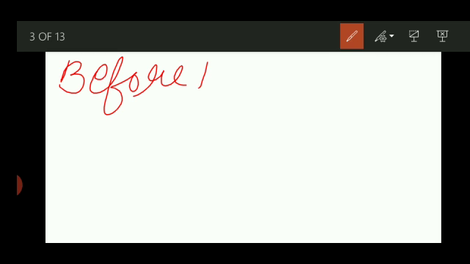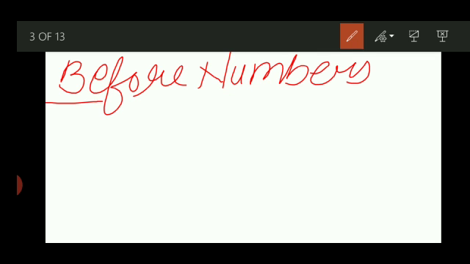Dear students, we are learning today before numbers. What we are learning? Before numbers. Got it? This is our concept. As I have already shown numbers, I hope you recognized well, and I will ask immediately, you will give reply from them only. Only 0 to 9 numbers. There is no other number to learn.